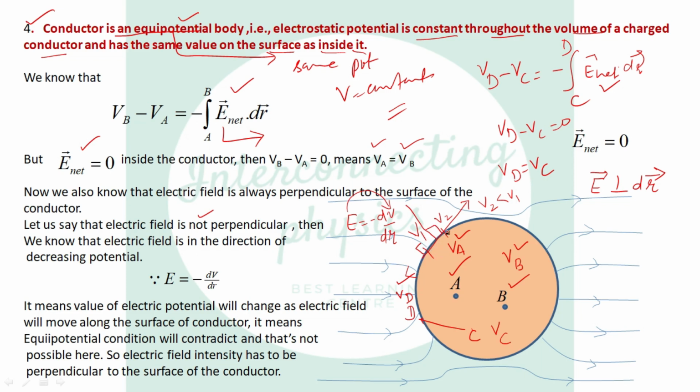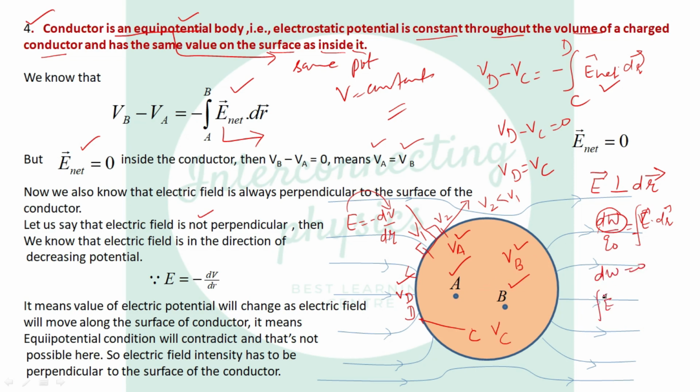We already proved that the electric field is perpendicular to the surface by the relation dW over q naught, that is, the work done in moving a test charge from one point to another point on the equipotential surface, which was the integration of E dot dr with a minus sign. If no work is done in moving a test charge from one point to another, then dW will be 0.